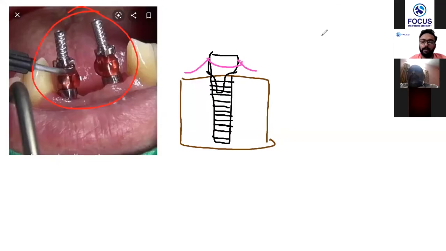Got it? This is your healing cap. From the healing cap, you remove the healing cap and place the impression post, which is also called the transfer coping, and then you can make an implant analog.